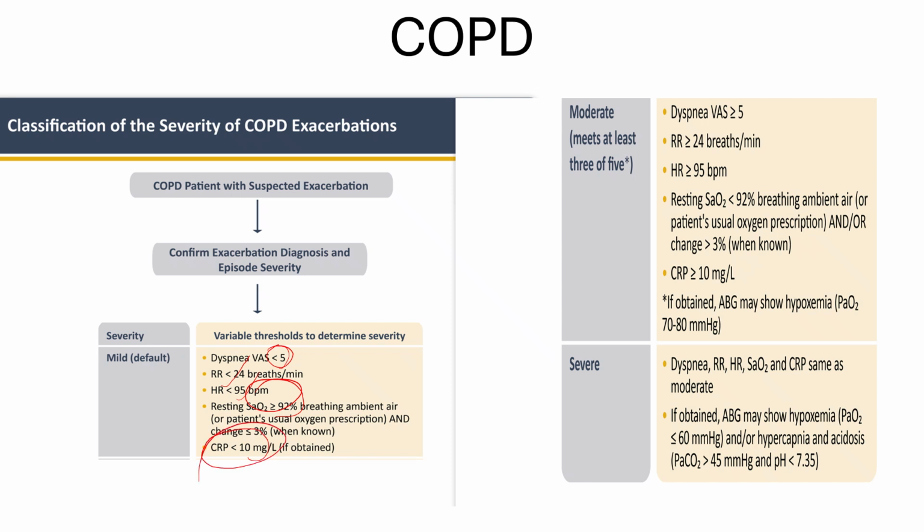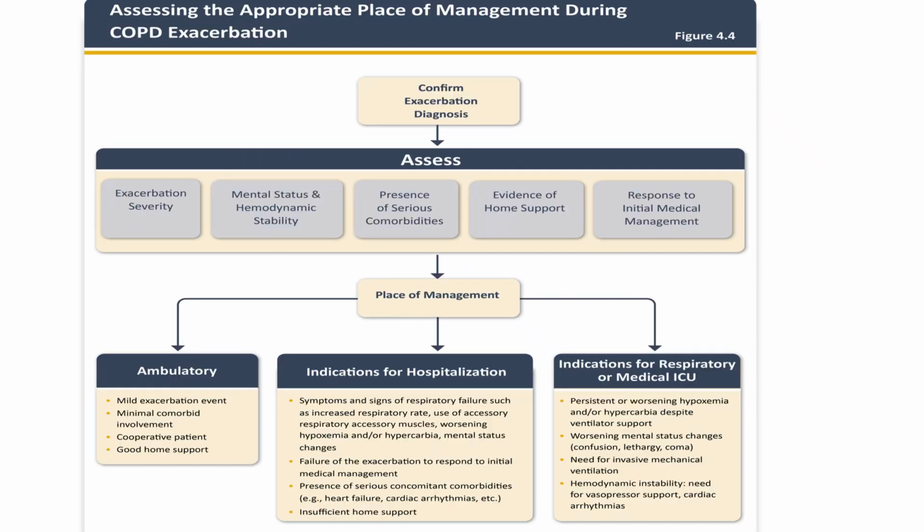But in moderate cases, dyspnea visual analog scale is more than 5, RR more than 24, heart rate more than 95, saturation less than 92%, CRP more than 10, and ABG showing hypoxemia, then it is moderate. In severe cases, all of the above, but ABG shows hypercapnia and hypoxemia. In these cases, we have to assess and manage them either in the ICU, in hospitalization, or send them home.